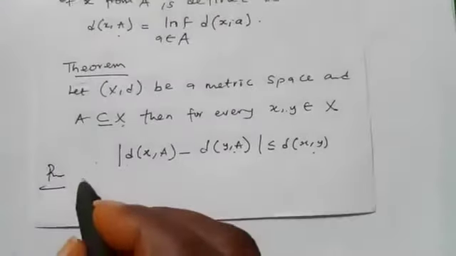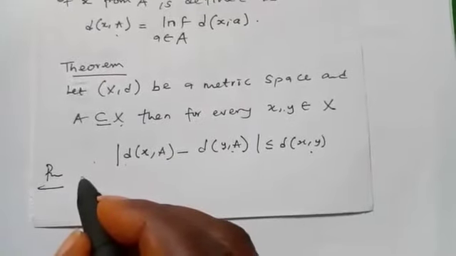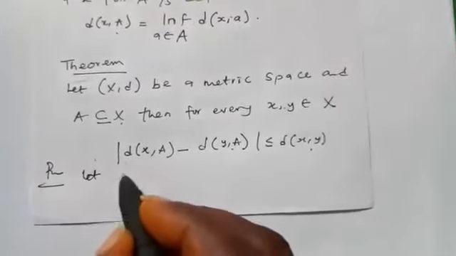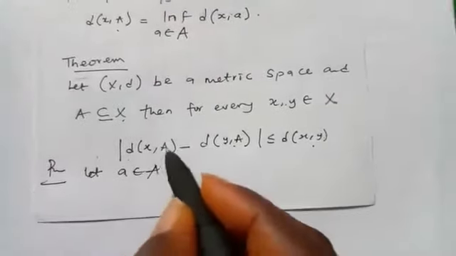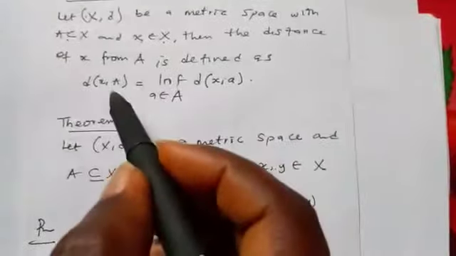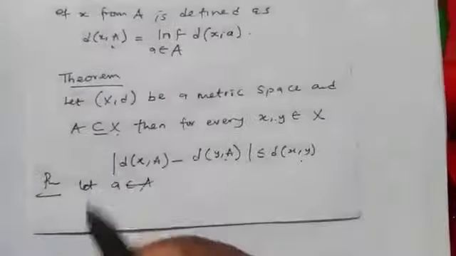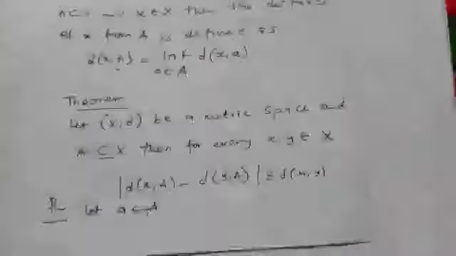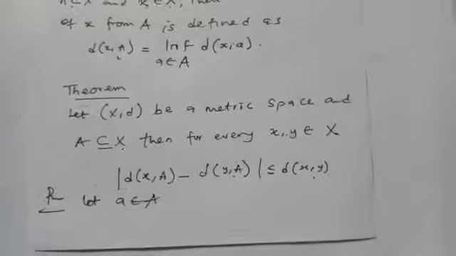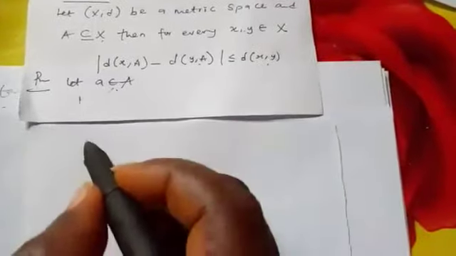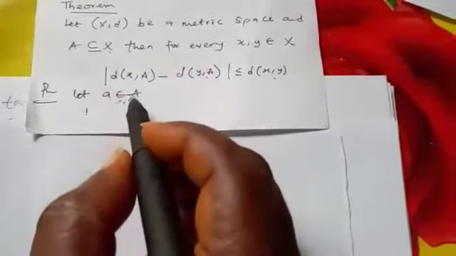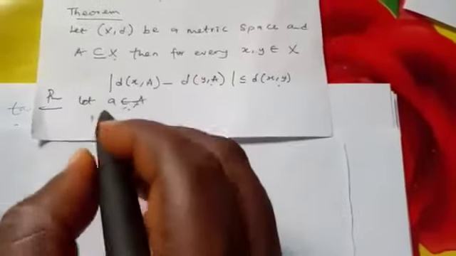So let's prove it. Let us pick an element in A, just like we picked an element in A here. Let me take it to another page. We have picked an element in A here.